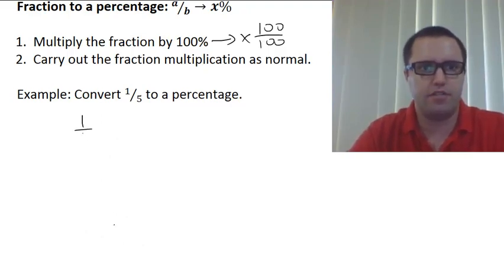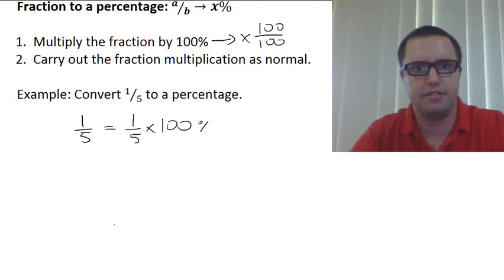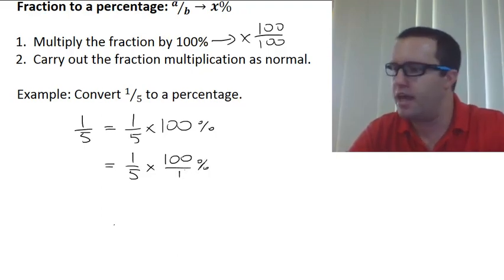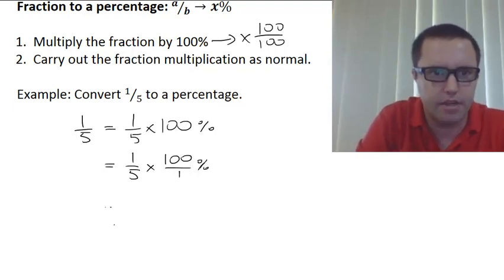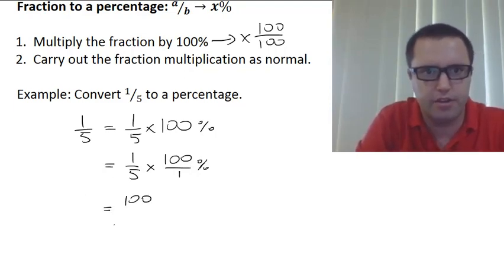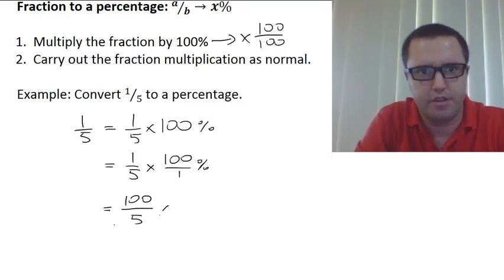So 1 over 5 is the same as 1 over 5 times 100%. Okay, now we just carry out our fraction multiplication, remembering that this is the same as 1 over 5 times 100 over 1%. And then we're going to end up with 100 over 5%.